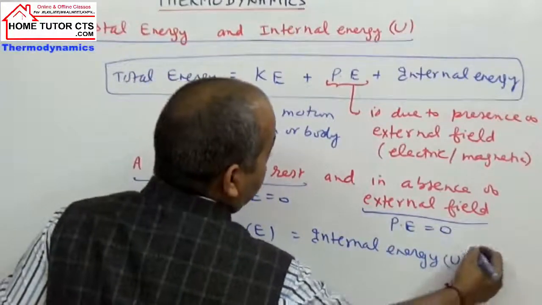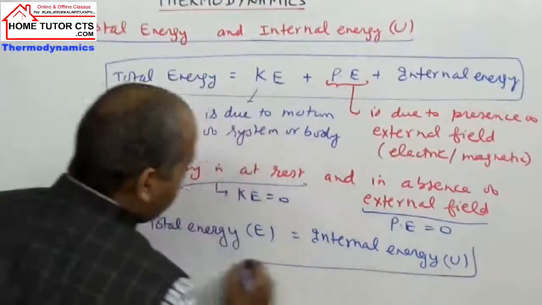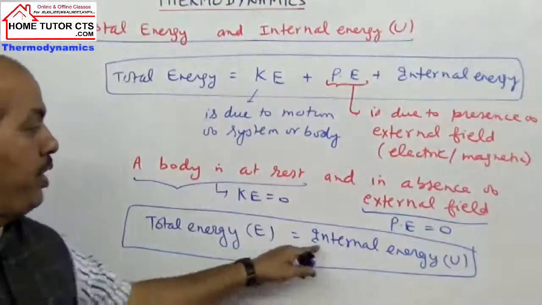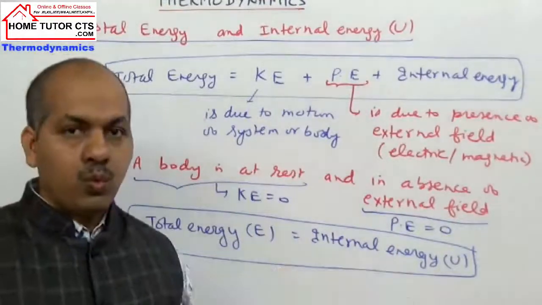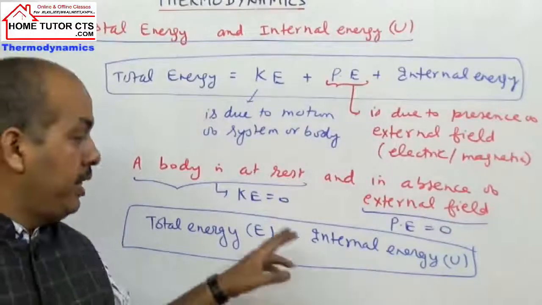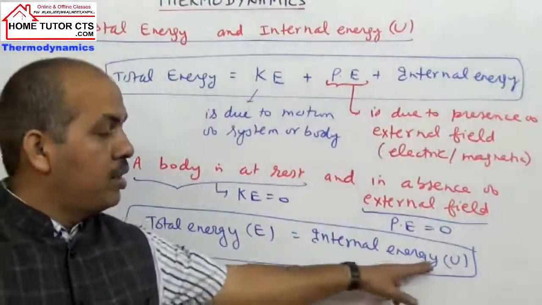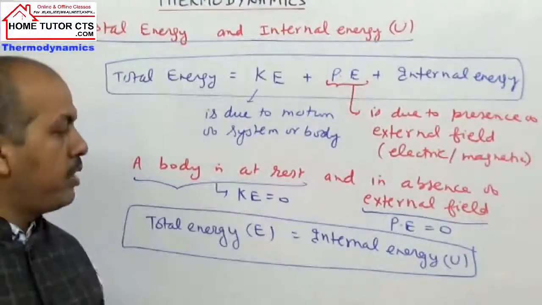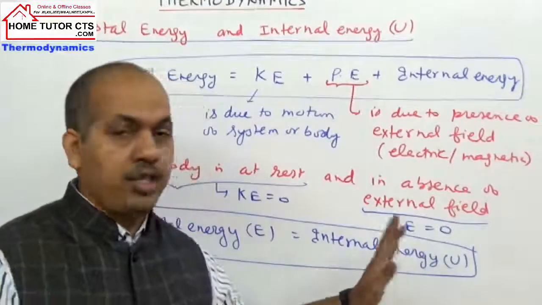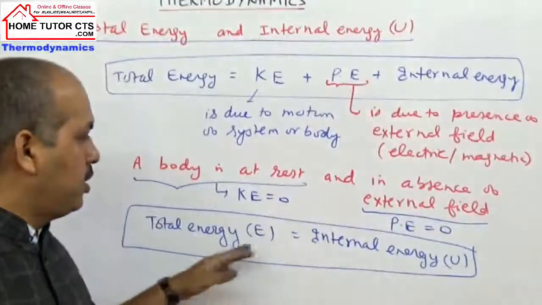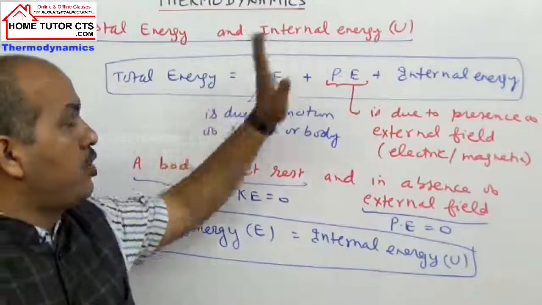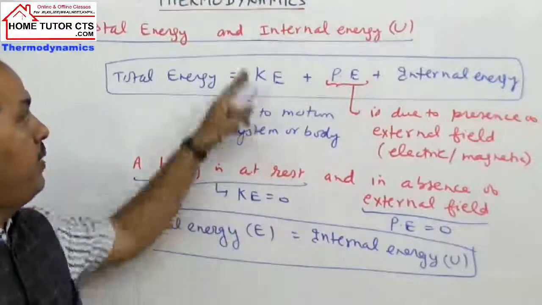U. In fact, in several old books, we were using symbol E in place of U. Even in some old books, you may still find symbol E used instead of U. But what symbol do you use now? U for the symbol of internal energy. So be careful, symbol U is to be taken for internal energy.